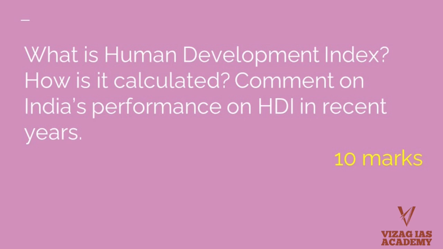So you can keep giving this data whenever you are asked to talk about the progress of any specific country, especially India, when it comes to the Human Development Index. So this is more of a concept based question. You need to know the concept of the Human Development Index and how to calculate it. Right. This question, I believe, has already been asked in the prelims, or the mains exam, some year. I'm not sure which year it is. I think it has already been asked.